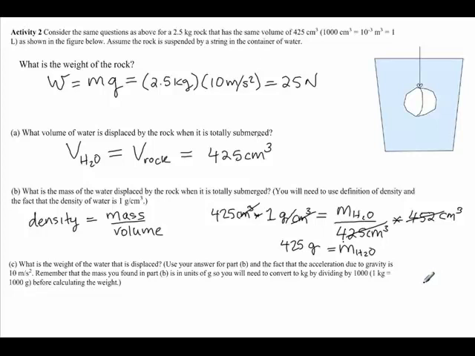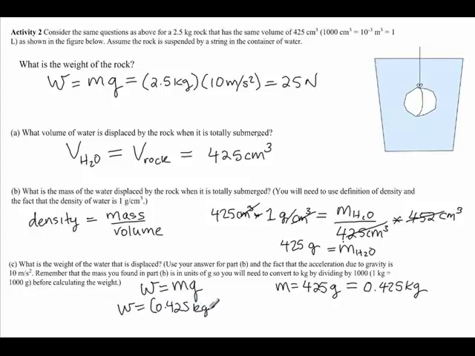So the next question says, what is the weight of the water that's displaced? And so just like the previous example, we know that weight is mass times gravity. The mass has to be in units of kilograms, so if we take 425 grams and we divide it by 1,000, it gives us 0.425 kilograms. And so I can calculate the weight, 0.425 kilograms times gravity, we are assuming is 10 meters per second squared, so that gives me 4.25 newtons. So this is very similar to the previous example.